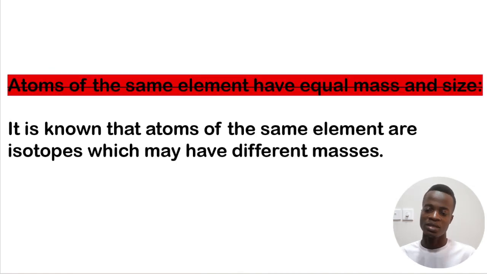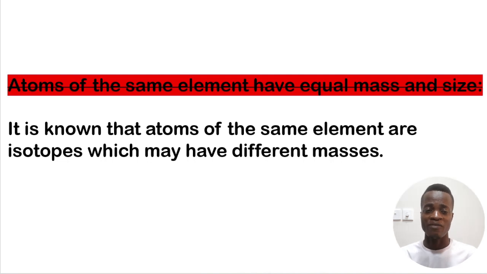The third point that I said is that atoms of the same element have equal mass and size. Before this session, we have already covered isotopes and all that, right? We said isotopes are atoms of the same element that have the same proton number but different mass numbers. This is the difference in the neutrons. So John Dalton is telling us that atoms of the same element have equal mass and size, but the fact that they are of the same element doesn't mean they will have the same mass.